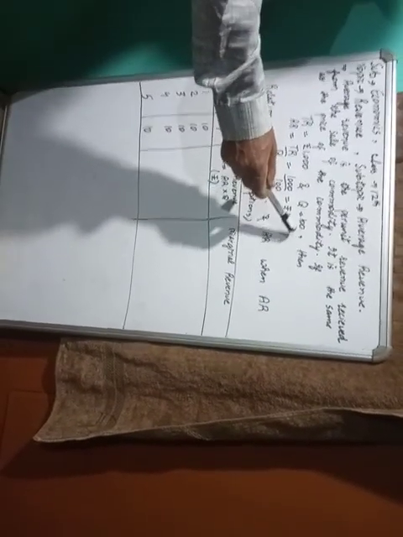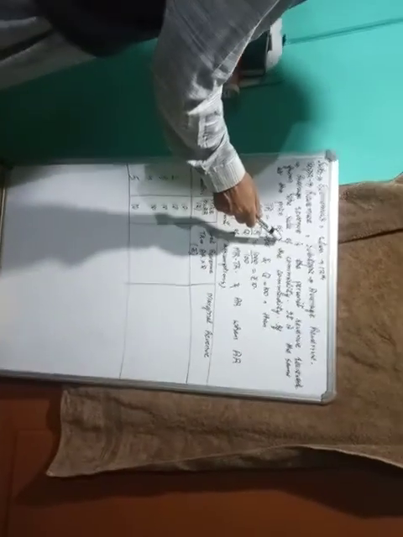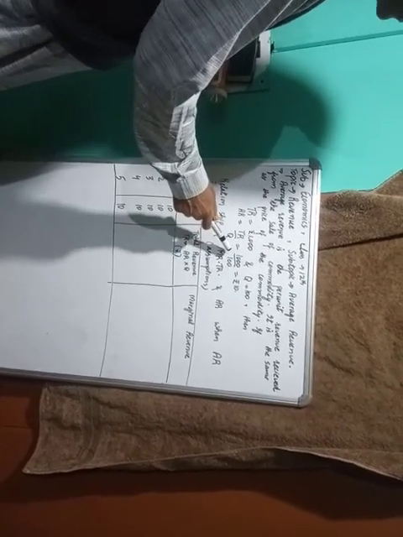If total revenue is rupees 1000 and quantity is 100, then what is the average revenue? Average revenue is total revenue divided by quantity. 1000 divided by 100 is rupees 10. That is the average revenue.